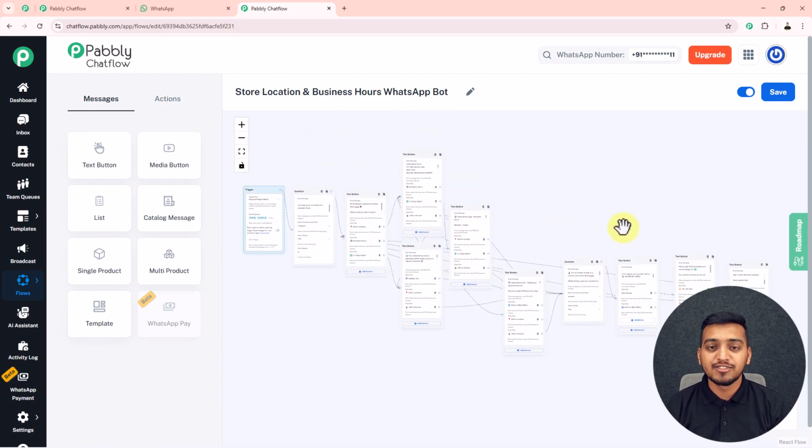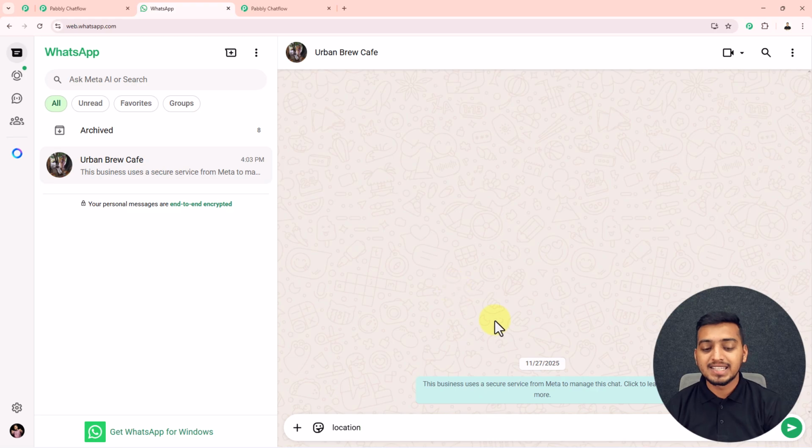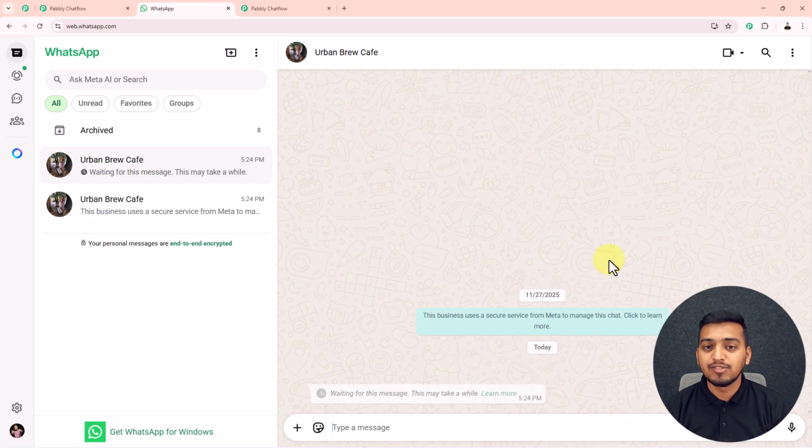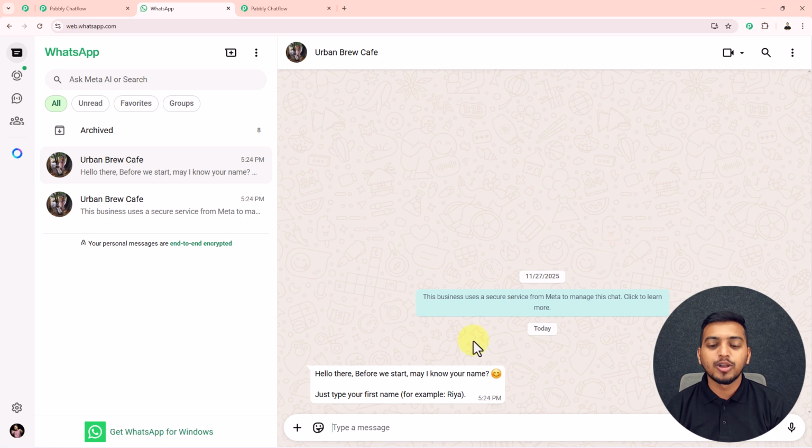Now we will test if this WhatsApp chatbot is working properly or not. For that, I just have to open my WhatsApp account, and inside this chat, I will send this keyword location. Then you will see that this WhatsApp chatbot will get triggered instantly, and it will send me a message asking for my name. So here you can see I have received this message successfully. This means that the WhatsApp chatbot that I have created and shown you is working all fine.